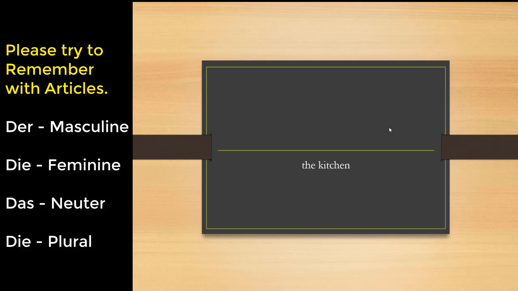Die Arbeit, the work. Die Küche, the kitchen. Der Kuchen means cake. Die Tür, the door. Die Tasche, the bag. Die Lampe, the lamp.